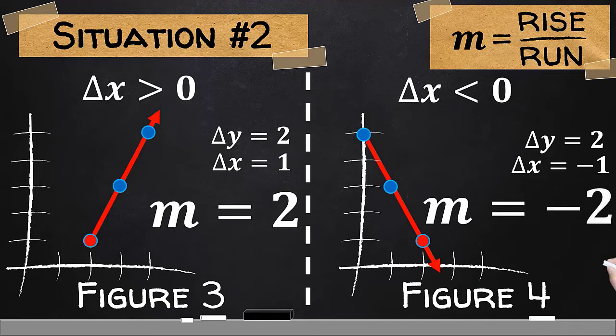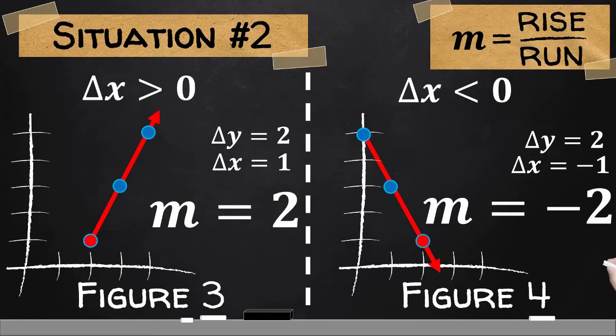Notice the difference between the two graphs. When the amount of change in x is a positive number, the graph tends to move upwards, from left to right. However, when the amount of change in x is a negative number, we can observe that the graph, as we move from left to right, seems to go downward.